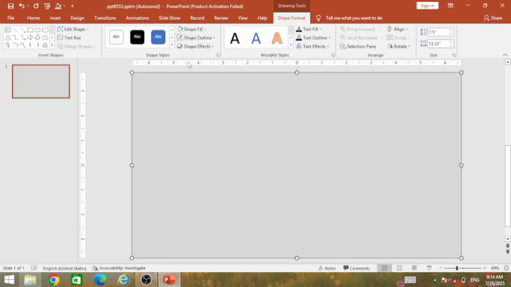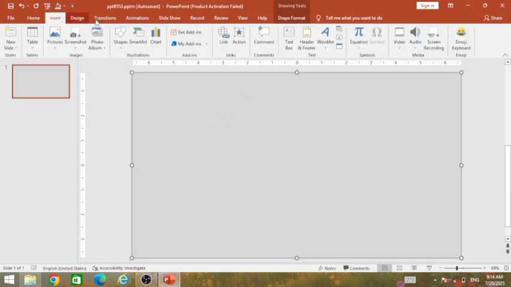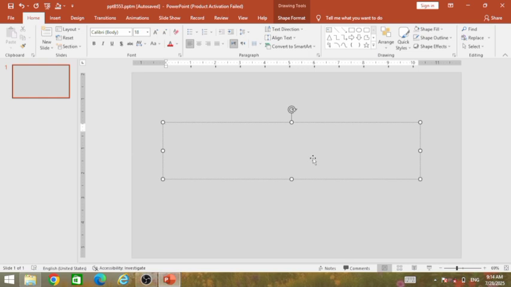Now this is perfect. Now let me go again to the Insert tab, go to Shape, take a text box and drag over here like this. Now here write your text. Let me write here PowerPoint. Now this is perfect. Select the text, go to Font and change the font from here to Impact. Now increase the font size.